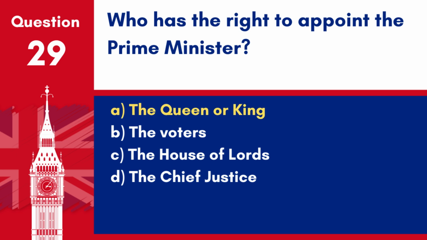Answer: A. The Queen or King. The Queen or King has the right to appoint the Prime Minister, who is usually the leader of the party that has won the most seats in the House of Commons.